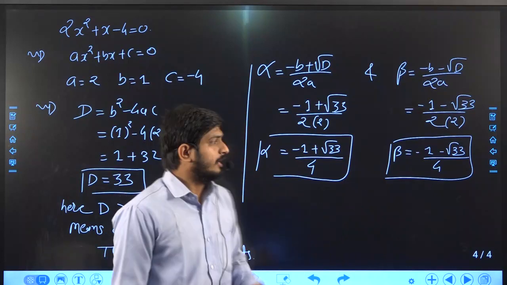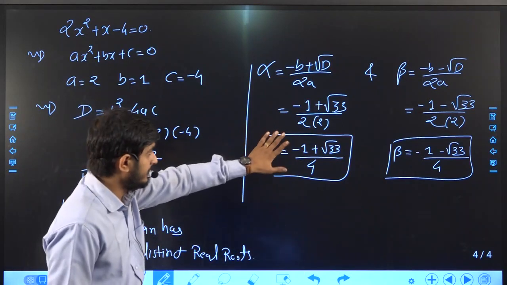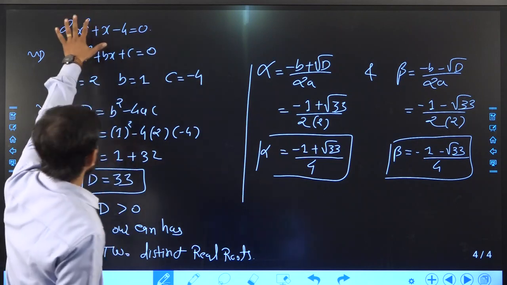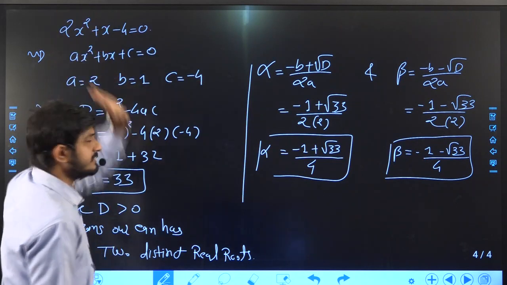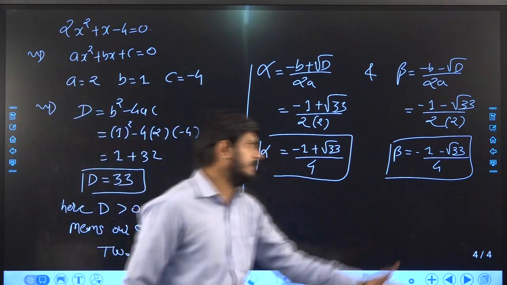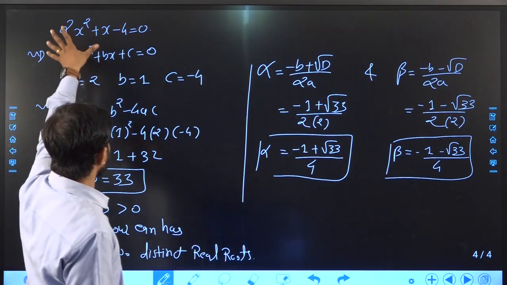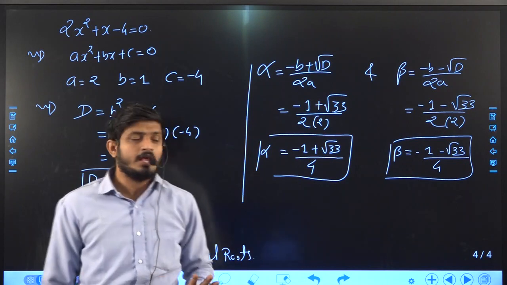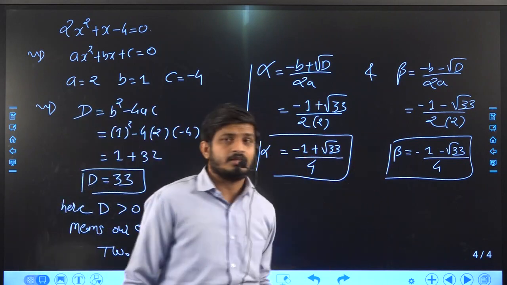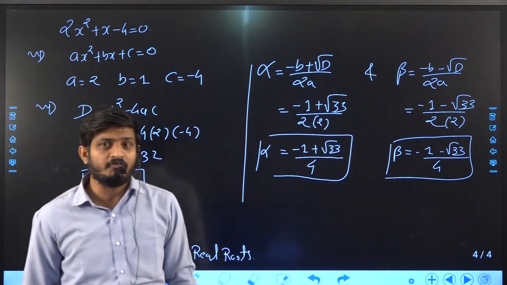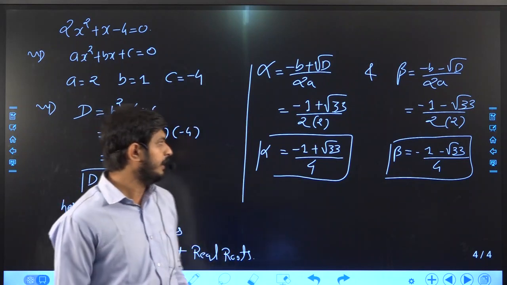If you put the value of x in this equation, then you can satisfy this equation. If you put the other value of x in this equation, then you can also satisfy your equation. So these are the solutions of our given equation, right?